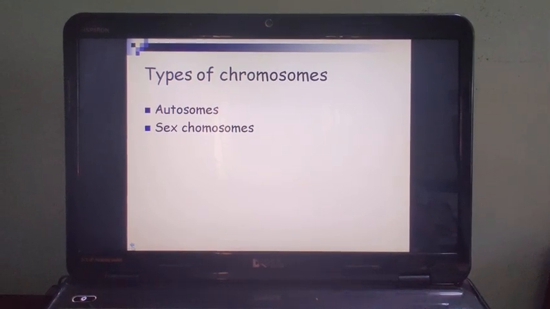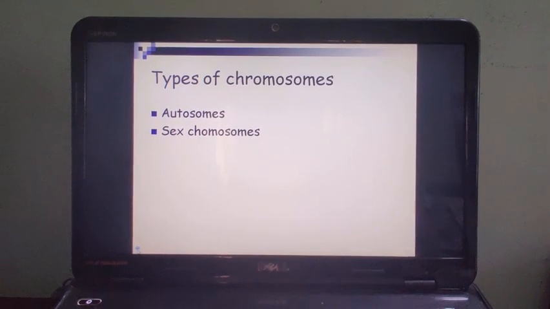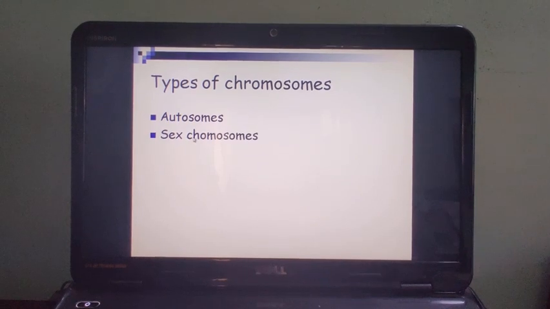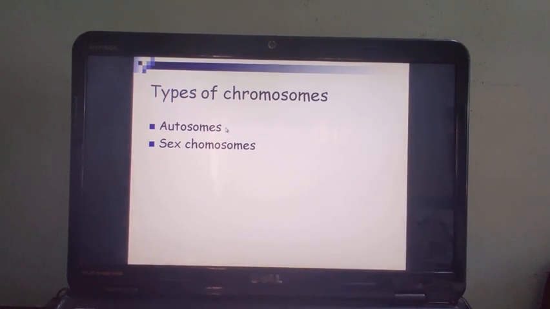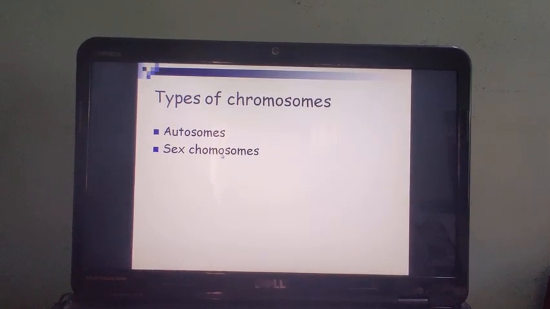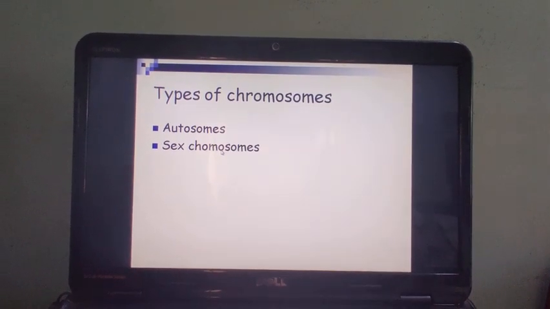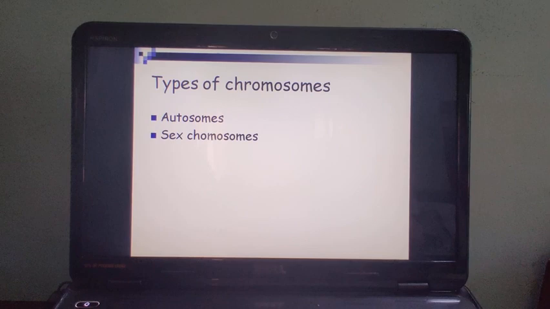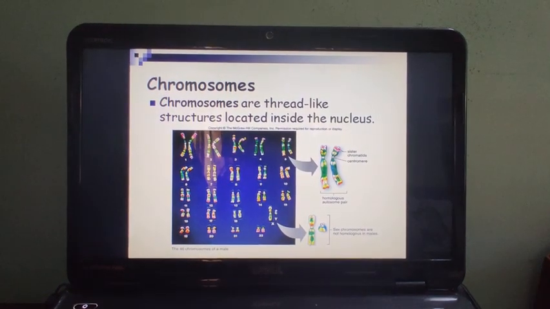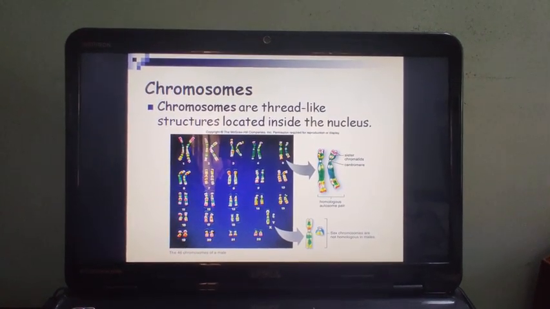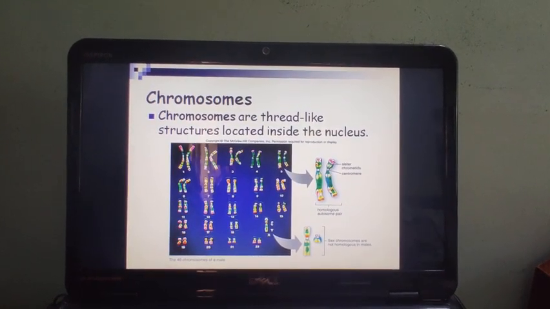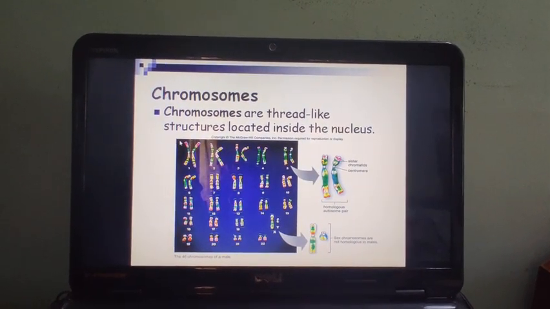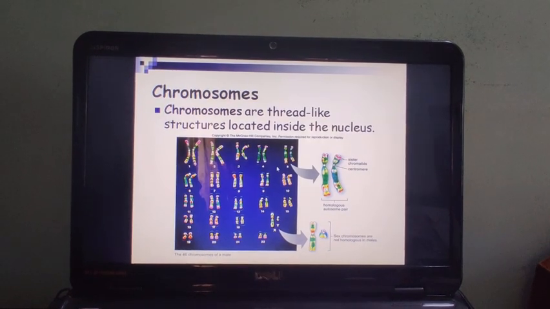Types of chromosomes. There are two types of chromosomes, autosomes and the sex chromosomes. Autosomes are responsible for body characters and sex chromosomes are responsible for the sex of an individual. Now this is the structure of chromosome. In the human karyotype technique, the chromosome spread is prepared in the metaphasic stage and we can observe the structure of chromosome.